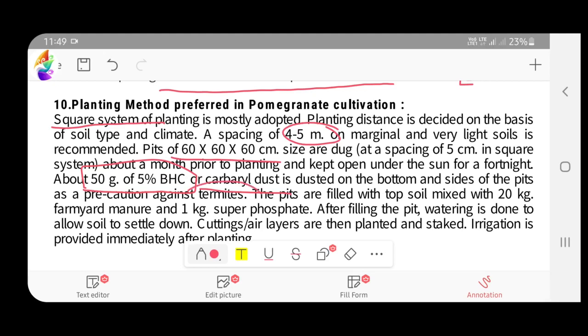Okay, yes, it's termite mainly. Use 50 gram of 5% BHC to kill the termites that are in the pit. Then it is filled with topsoil mixed with 20 kg of FYM and 1 kg of superphosphate.